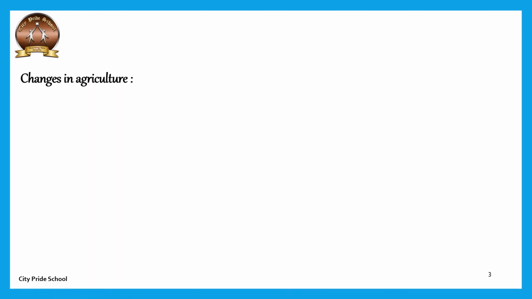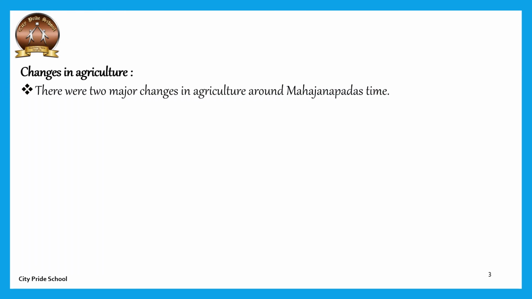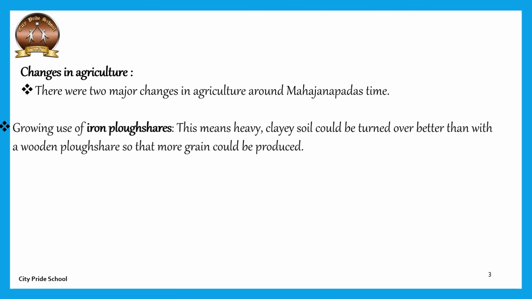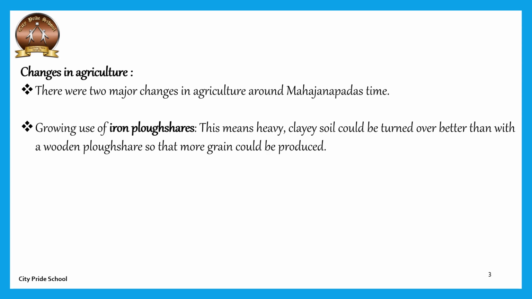The next part tells us about agriculture. Different changes started taking place in the later Vedic period as well. Certain changes were brought into agriculture for a good yield, good produce. A large quantity could be produced at a time. These are two major changes around the Mahajanapada time. So what were these two major changes? First, they started using iron plowshares.